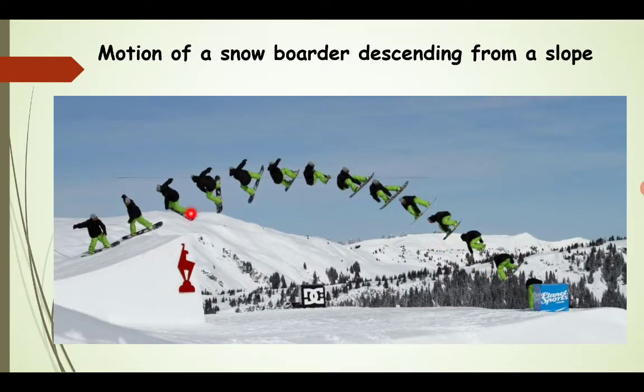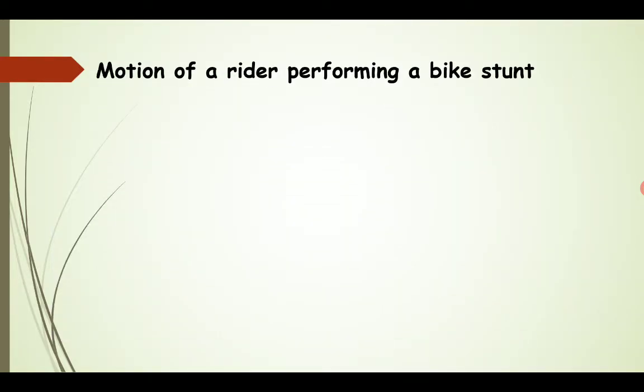This particular curved path taken by the person is known as projectile motion. This is the initial position, and after this curved path the person is at this position.